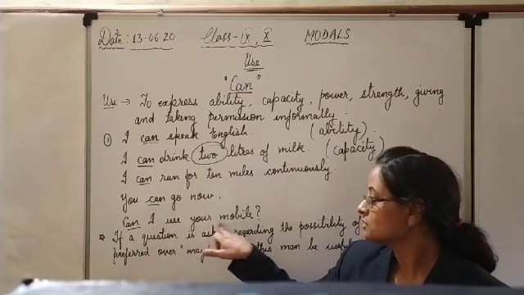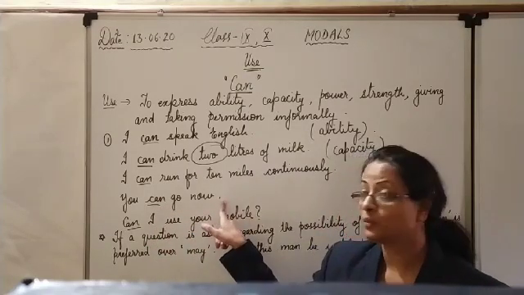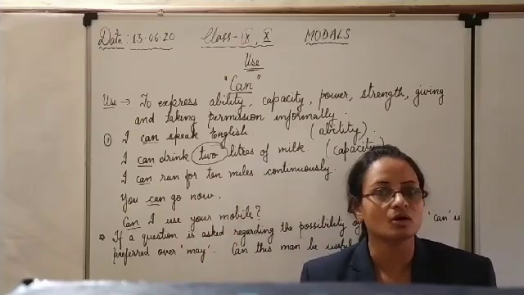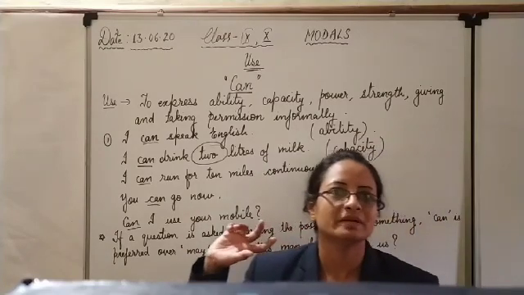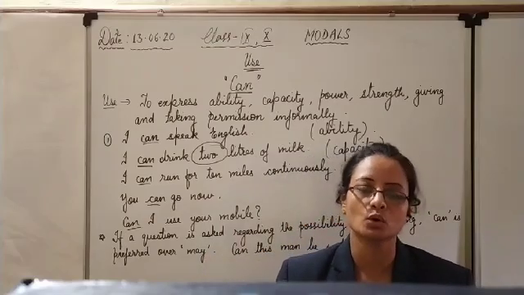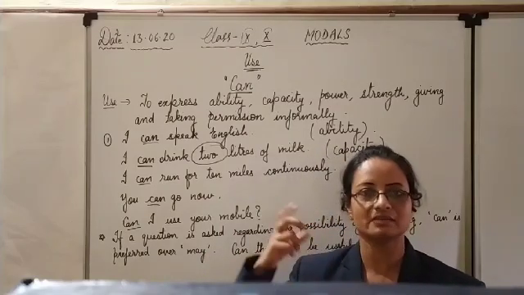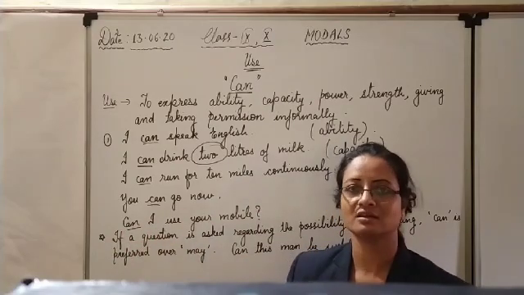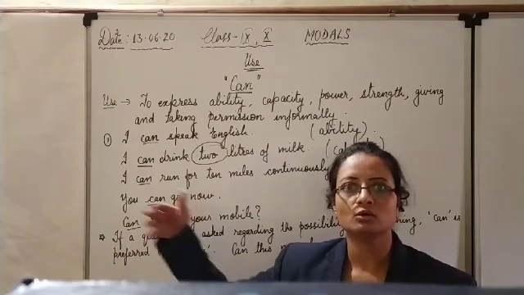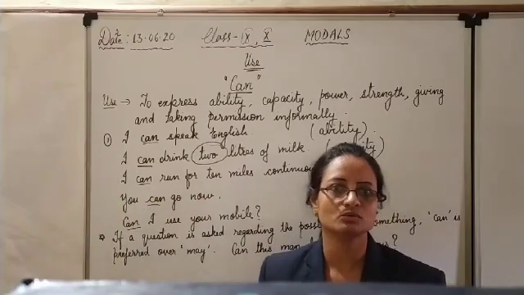If somebody says in the other way, you may go now, he is trying to find out from us whether we want to go or not. It is up to us. He is leaving it on our wish. If we want, we can go or stay here. But if you say you can go now, it clearly means he is giving permission: you can go.